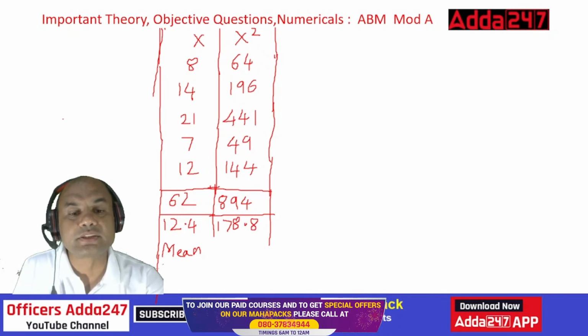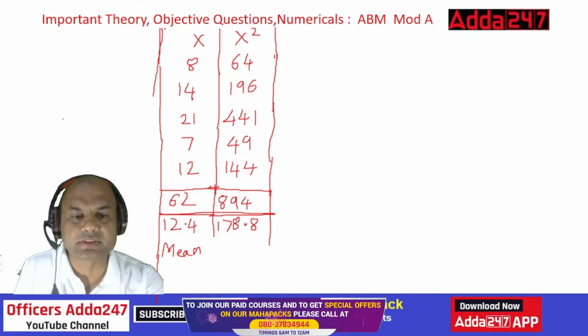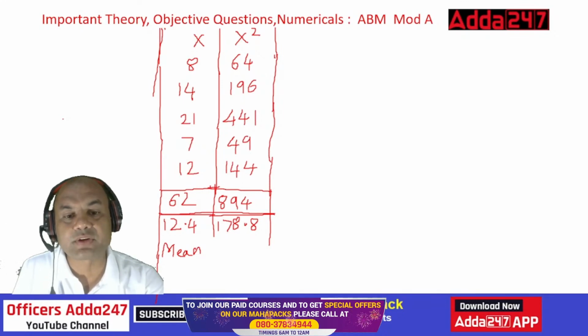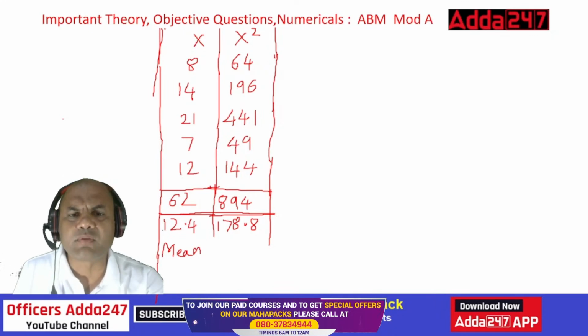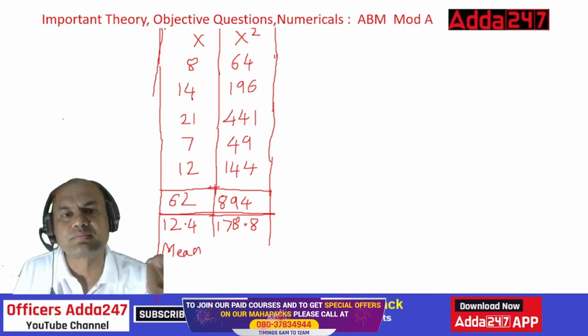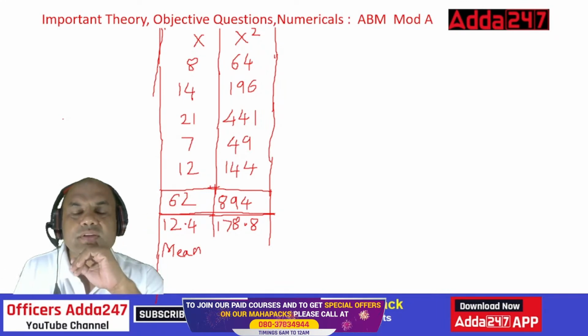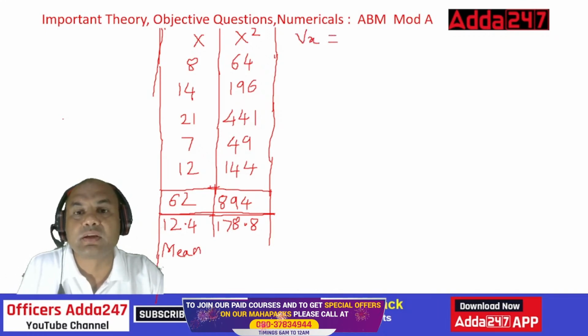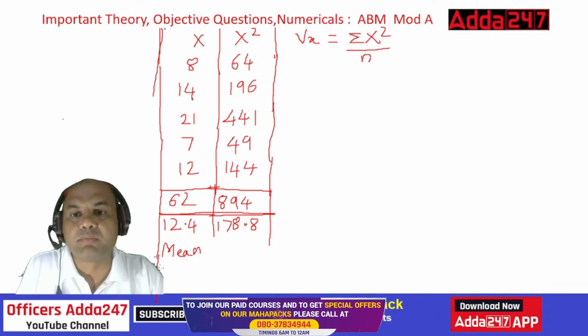Okay, so this is my average. Everything given over here is an average. This is the average for x, and this is the average for x square. Now, why did we find this out and what is the purpose of this? Here, what were we told to find out? Variance. So variance of x is equal to, now look at the formula: summation x square upon n minus x bar square.